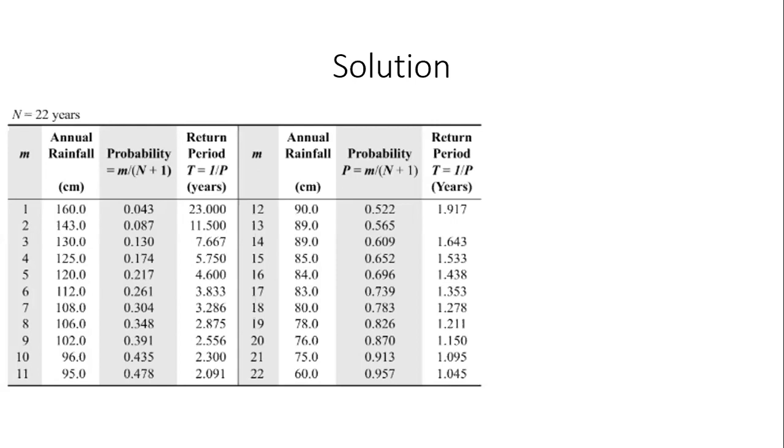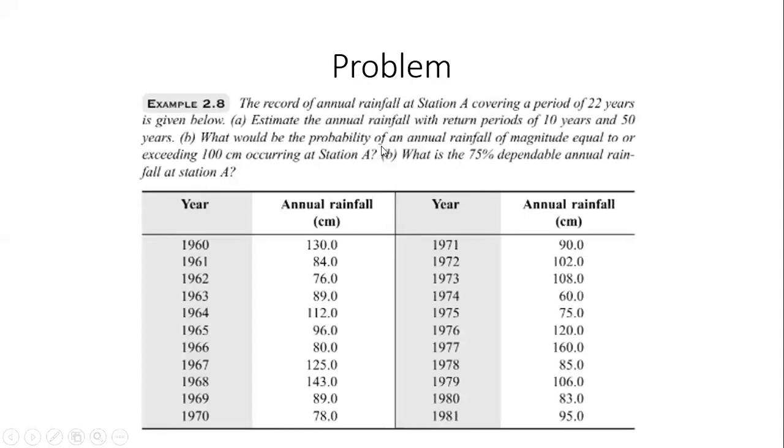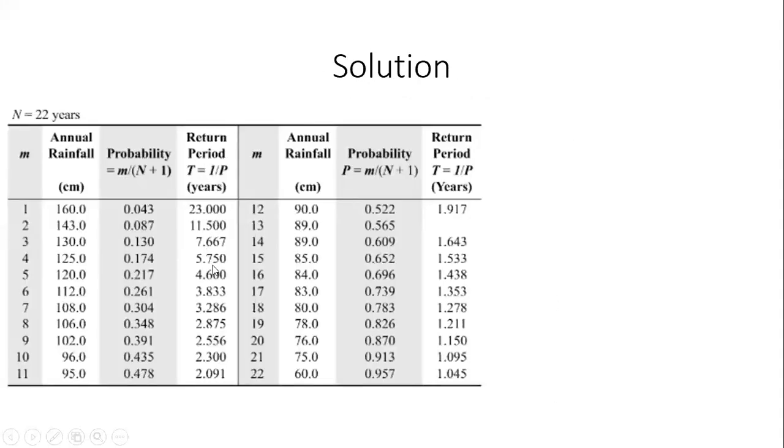If available information is 22 years, you take it with a pinch of salt. If available information is 100 years, you feel a little bit more confident. If available information is 500 years, you feel even more confident. Your confidence increases as the number of years of data increases. Simple as that. So we've still not answered the question. What was the question? What is the annual rainfall with a return period of 10 years? From this information, can we find out what is the annual rainfall with a return period of 10 years? Who can answer that?